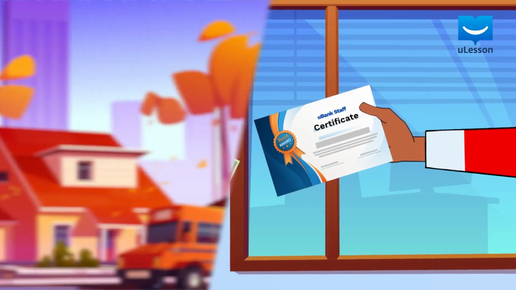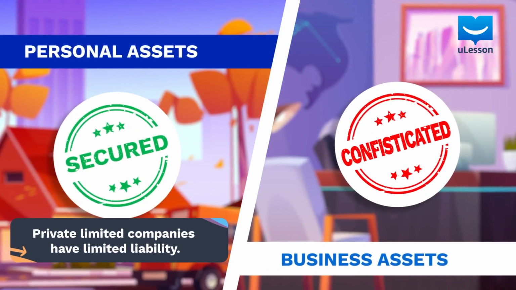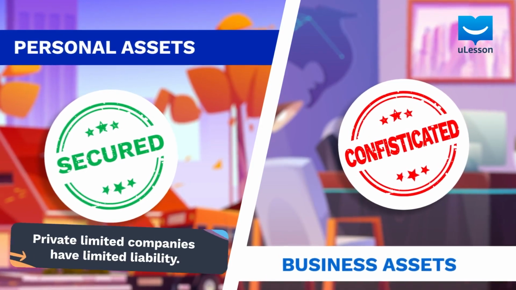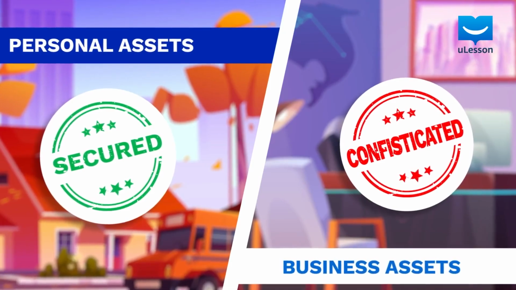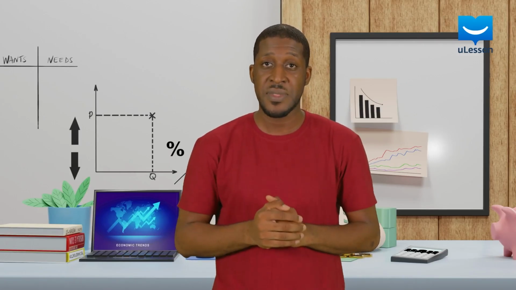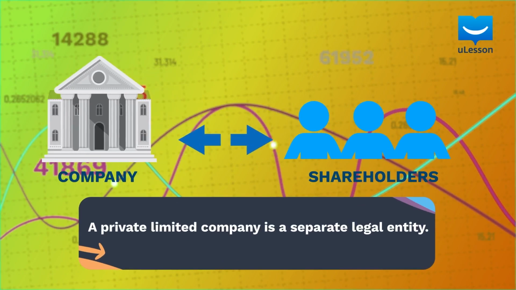A private limited liability company's shareholders have limited liability. In the event of liquidation, the amount a shareholder can lose is limited to his shares or the capital he invested in the business. The company cannot sell the shareholder's personal property to pay off its debts. Furthermore, a private limited liability company is a separate legal entity and different from the business owners. The business can sue or be sued in its name without involving the owners.